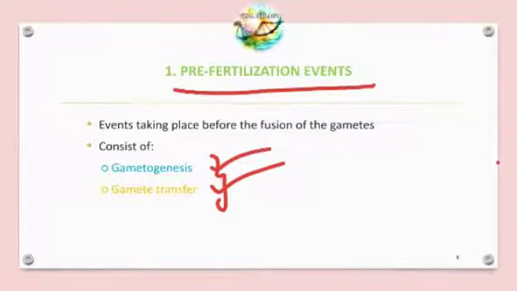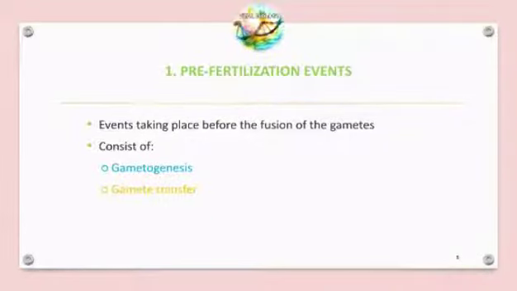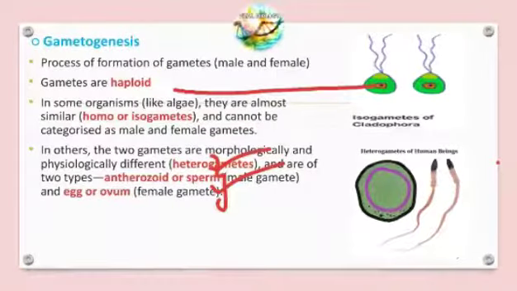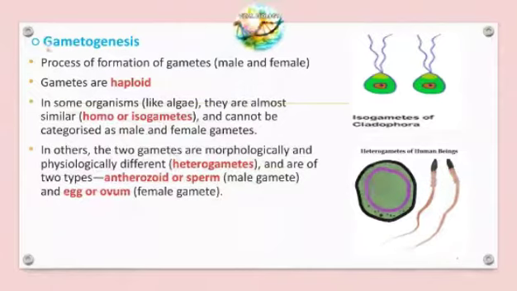So let us see what gametogenesis and gamete transfer are today. First let us take gametogenesis. Gameto means gametes, and genesis means forming. So gametogenesis is the process of formation of gametes, that is, male and female gametes. This definition is called gametogenesis.